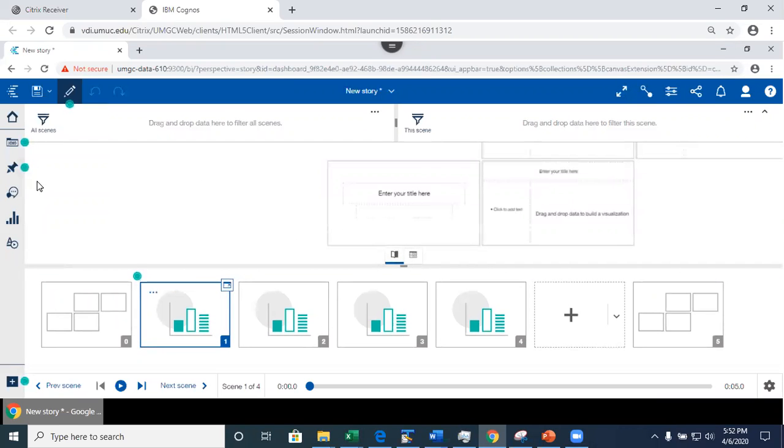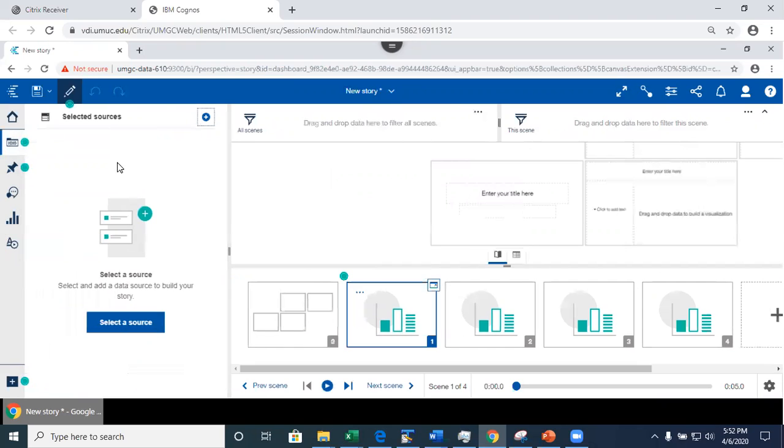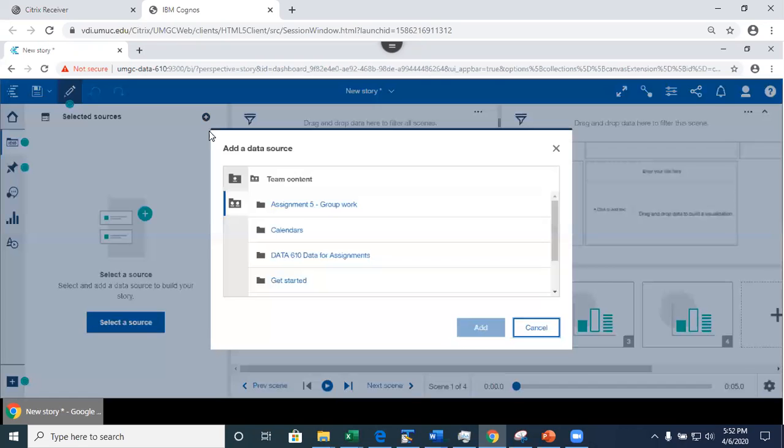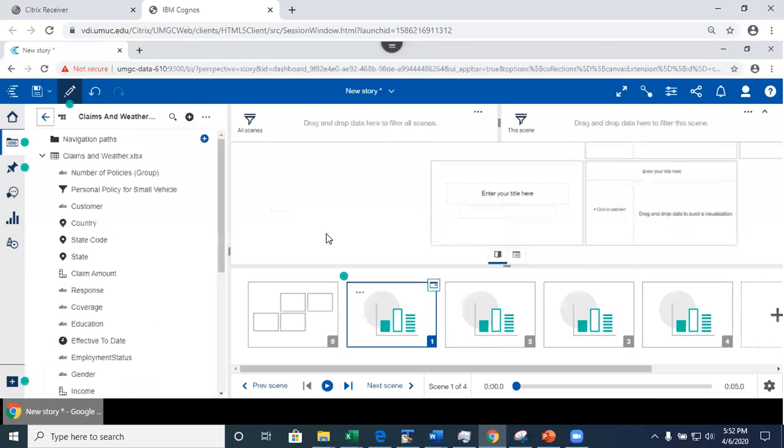Well, right now, this is what I'm gonna do. I'm going to specify the source because I cannot do the visualization if I never specified what data I'm using. And to specify the source, I'm gonna have to go to my content, and I'm gonna select the data module, right? And I'm gonna click add. See, this is a data module. Notice that I don't have a navigation path because I did not define it at the data module level. It's not available in here for me, right? Because I never defined it in the data module. So too bad, right?